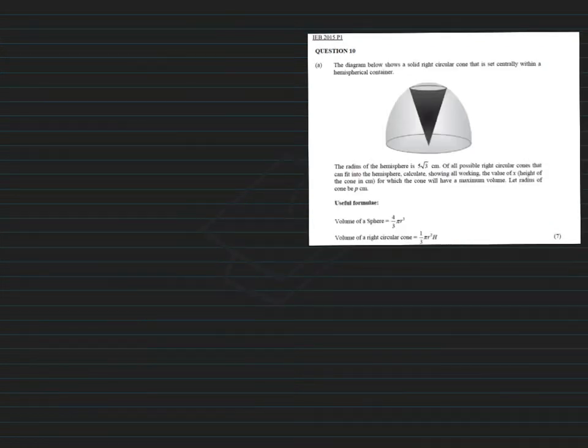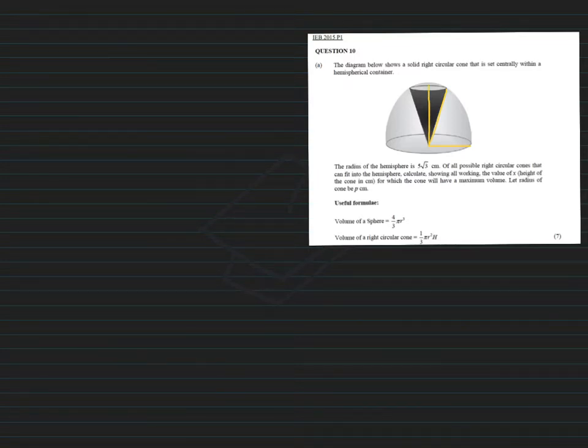Right, let's have a look at this one. The diagram shows a solid right circular cone that is set centrally within the hemispherical container. Okay, the radius is 5 root 3. So this here would be a radius. The slant height of the cone, right? This length here, that would also be a radius, coming up from the center like this. That would also be a radius. Okay, you're going to see why I'm doing all of this now.